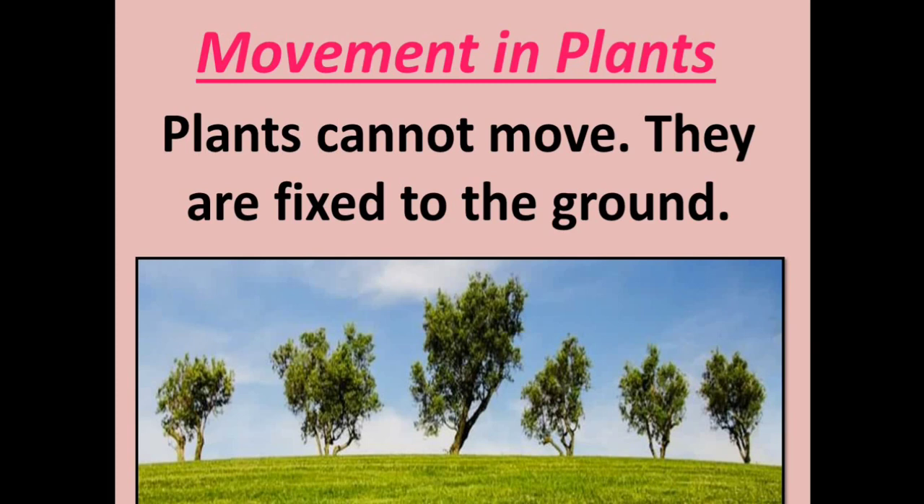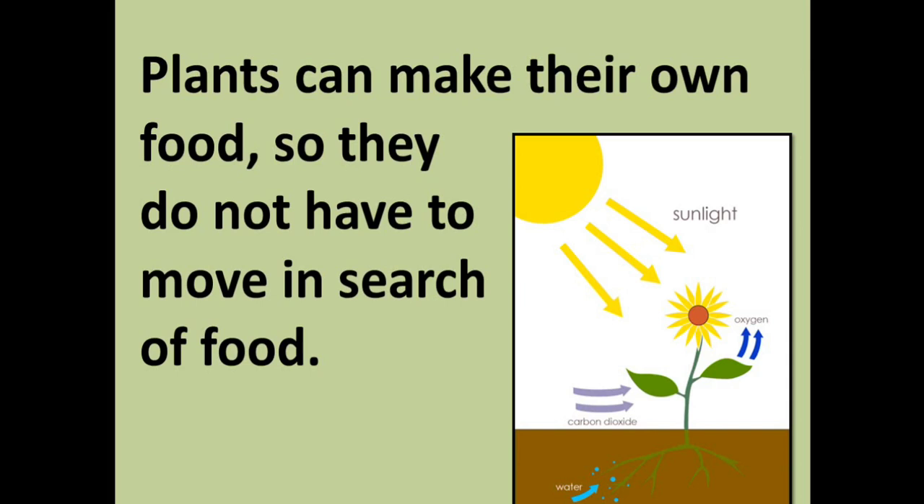Opposite to animals, now movement in plants. Plants do not move from one place to another as animals do. They are fixed to the ground, that you can see in the picture. Plants do not have to search for food because they make their own food with the help of air, water and sunlight.